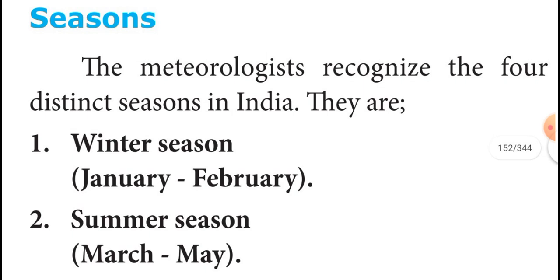Okay, this is the summer season. So how does the summer season occur? Because the sun's rays fall vertically on peninsular India, the temperature increases. Likewise, we get the summer season. During the summer season, some parts of South India get 30 degrees Celsius to 35 degrees Celsius. Then Central India gets 40 degrees Celsius in the daytime.